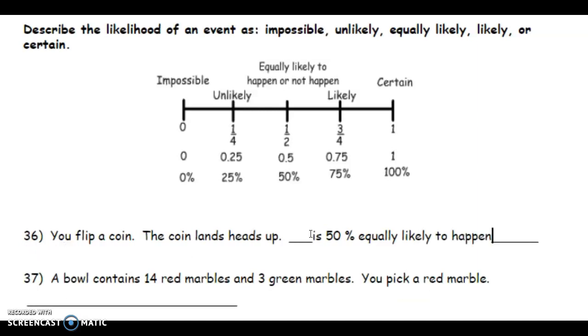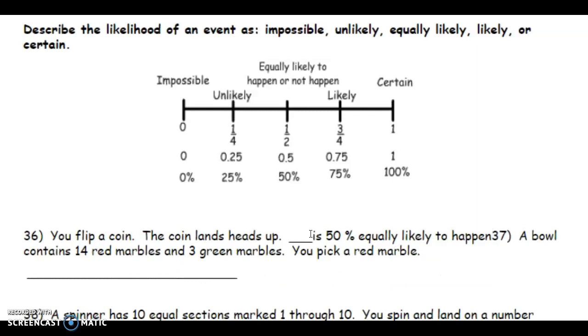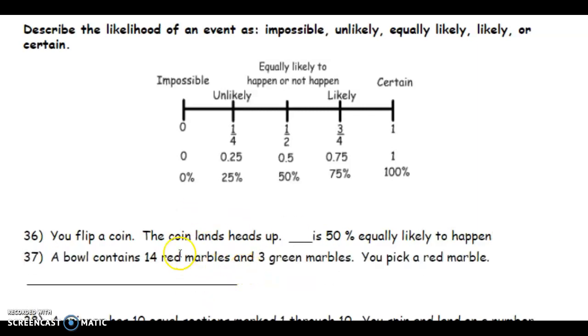Now, a bag contains 14 red marbles and 3 green marbles. You pick a red marble. So red would be 14 over the total, which is 14 plus 3, 17 marbles, which gives us 0.82.